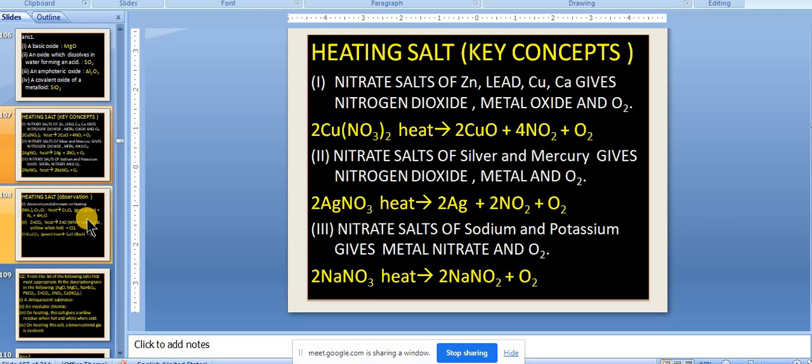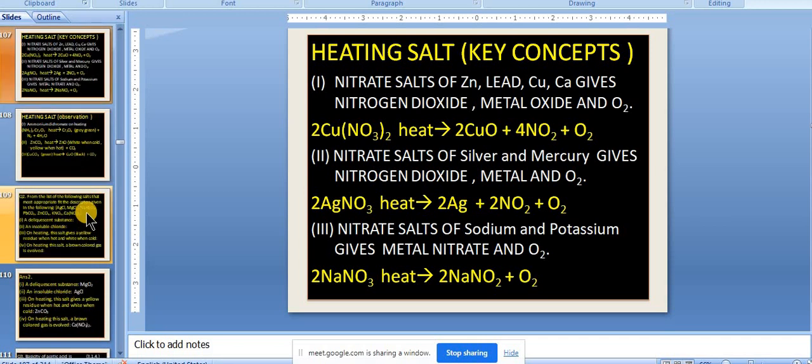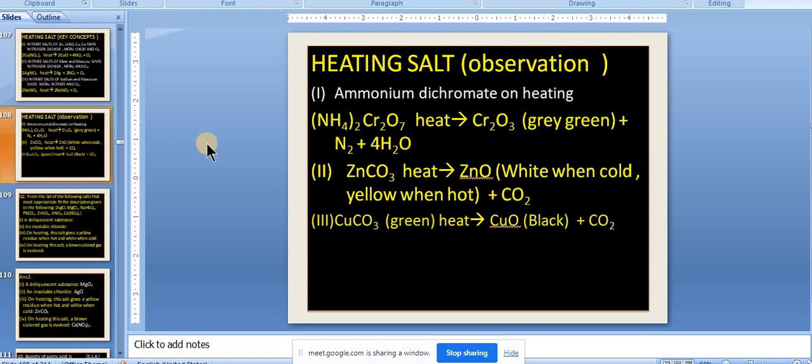Okay. So now my next question to you. This is in regard to heating of the salt. First you can just see, then only I will ask, because let us clear the fundamentals first. There are three types of salt heating: ammonium dichromate, zinc carbonate and copper carbonate. These three are there in the practical chemistry.